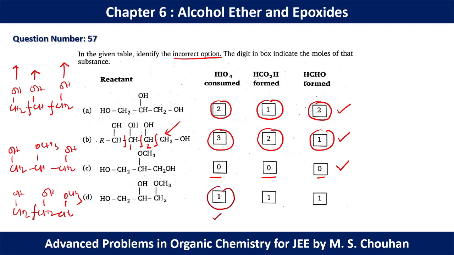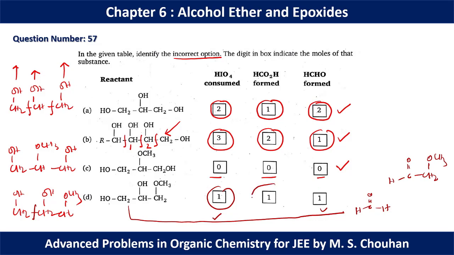And the wrong thing is, after the dissociation, the final product we are going to have from this is 1 mole of formaldehyde, this is correct, but the other product is basically aldehyde along with CH2OCH3, so there is no formic acid in this molecule, so this is a wrong statement. We have to find the incorrect option, so option D should be the correct option in our case.